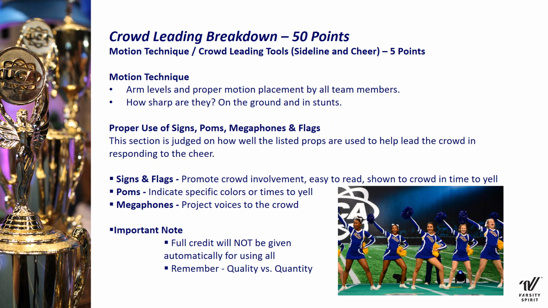The next 3 categories on the crowd leading score sheet are included on both the sideline and cheer section, meaning those scores are independent of each other based on how well teams perform during each section. First, we have motion technique and crowd leading tools. For motion technique, we're looking at arm levels and proper motion placement. This includes everyone on the ground and anyone in stunts. For proper use of signs, palms, megaphones, and flags, teams will be scored on how well those props are used to help the crowd respond.